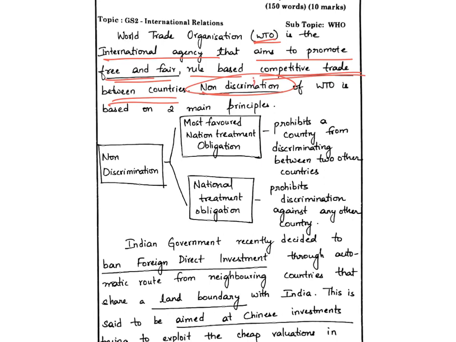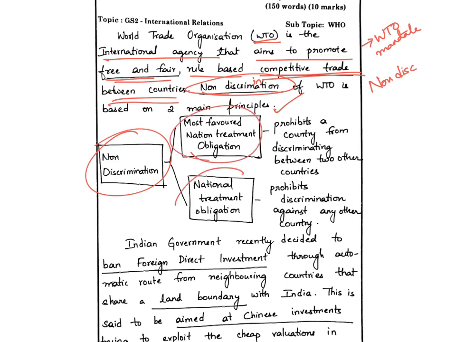Non-discrimination of WTO is based on two main principles. So he has described what is WTO and its mandate in one statement, and then he is writing about what is meant by non-discrimination. Okay, so what has he written? Non-discrimination. In that he has written most favored nation treatment obligation, national treatment obligation. We have already discussed what these are. Let us see what he writes.